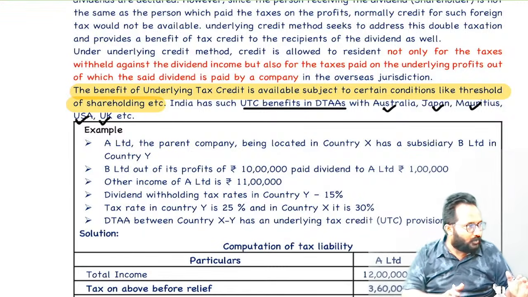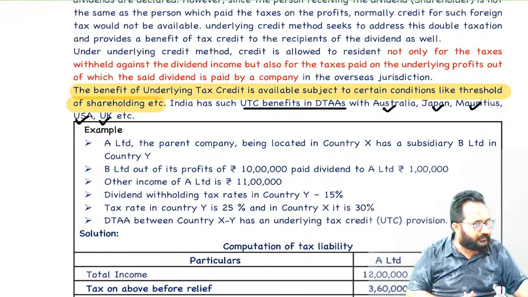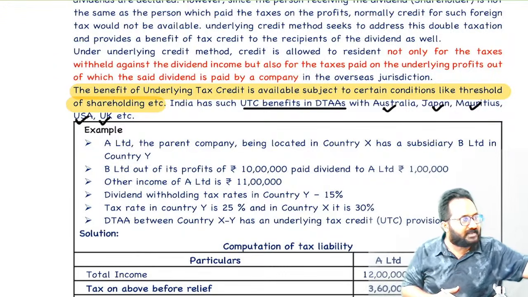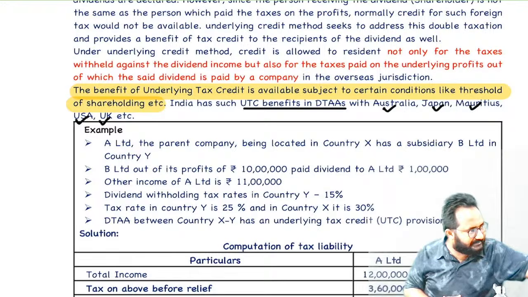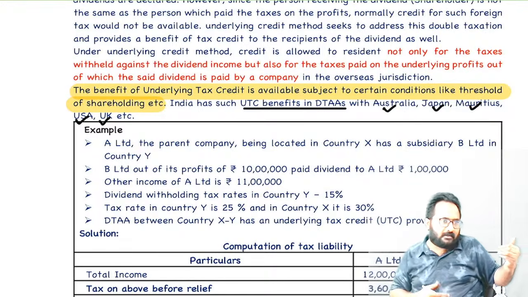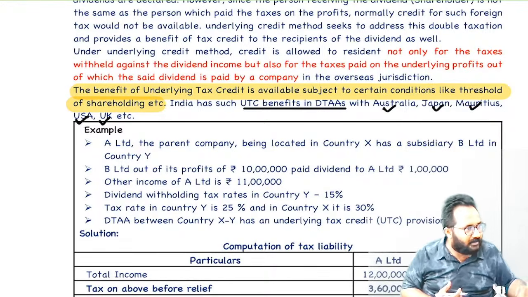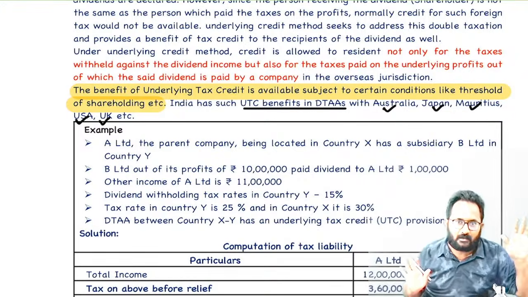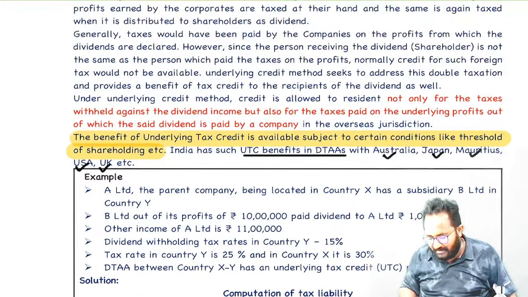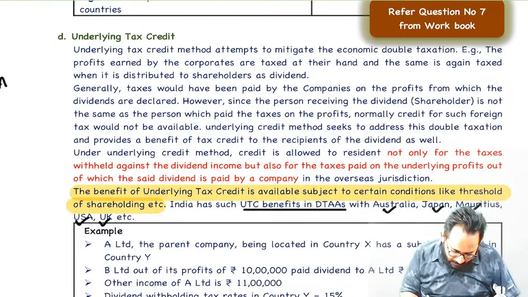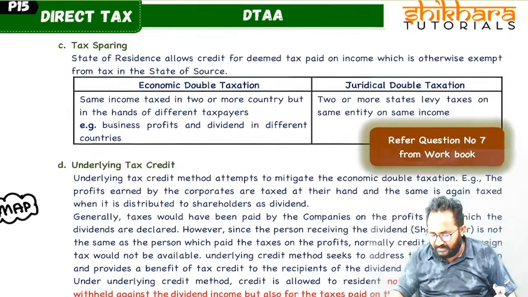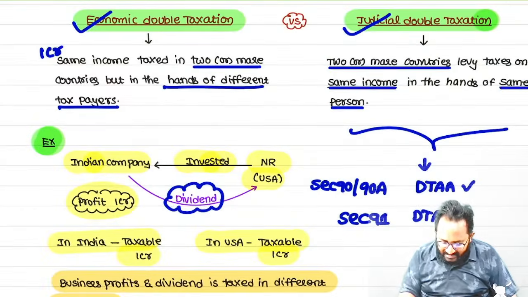But whenever you have a percentage of shareholding like 60 or 70 in another country, then after earning the income in that country, that is taxed. Again, if they give the dividend, in our hands again that is taxed as a dividend. It is simply which taxation? Economic double taxation. In order to remove that economic double taxation, we have an underlying tax credit method. Understood? So, completely we discussed the section 90.